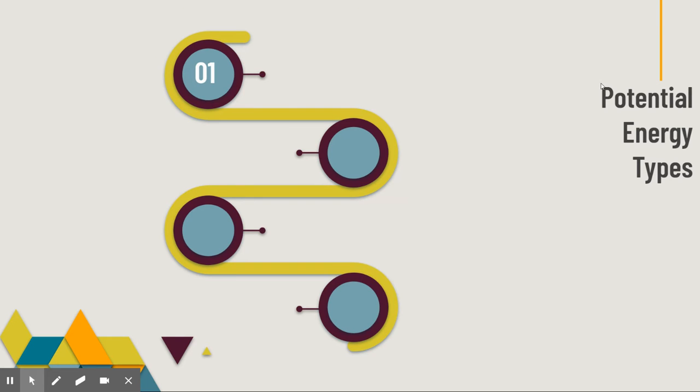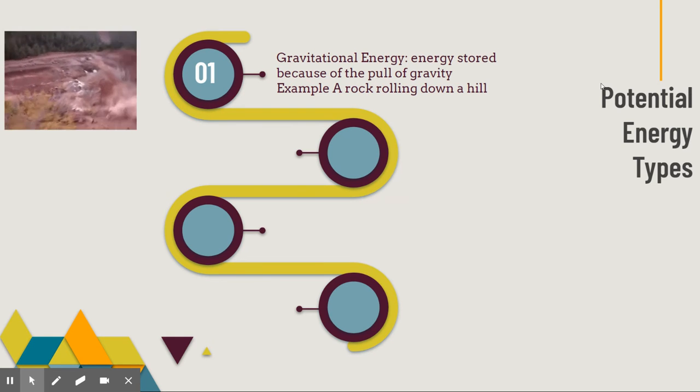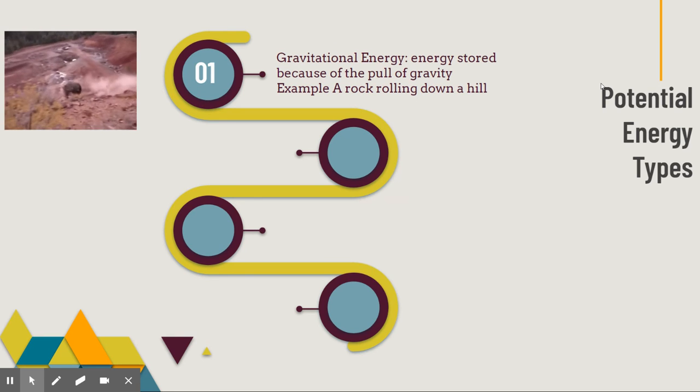In potential energy, there are three types. Let's start with the very first one, which is called gravitational energy. Gravitational energy is exactly what it sounds like. It's due to the pull of gravity. It's all the energy stored up because of the pull of gravity. This would be an example such as a rock rolling down the hill.